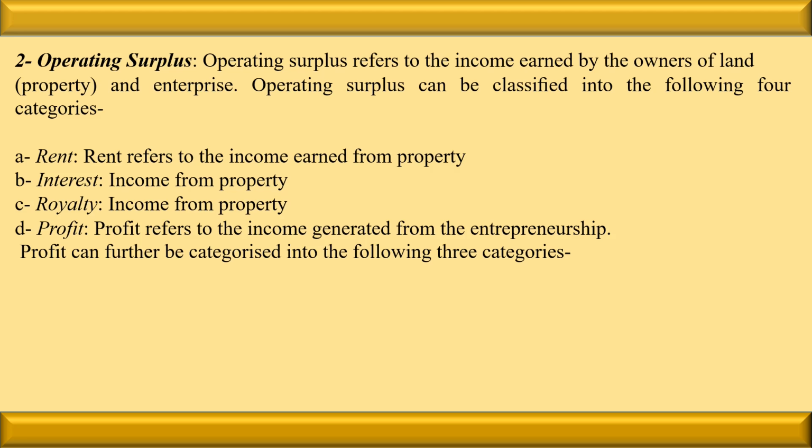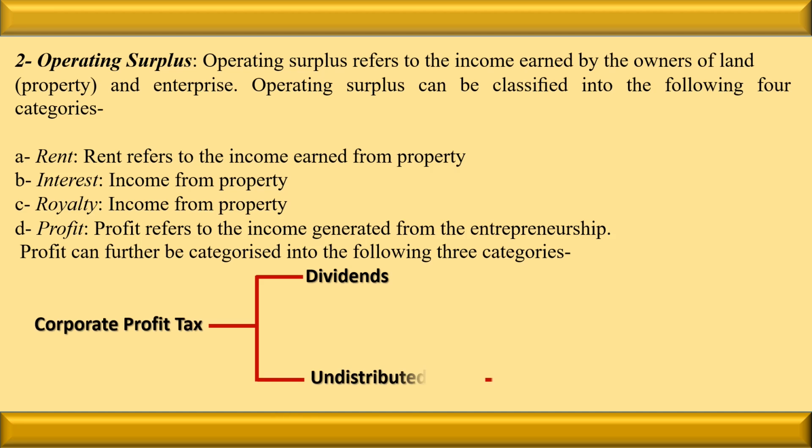Profit can be further categorized into 3 categories. Number 1, dividend. Number 2, corporate tax. And number 3 is undistributed profit. Undistributed profit is the sum total of corporate savings and retained earning. So to calculate the profit, what do we have to do?